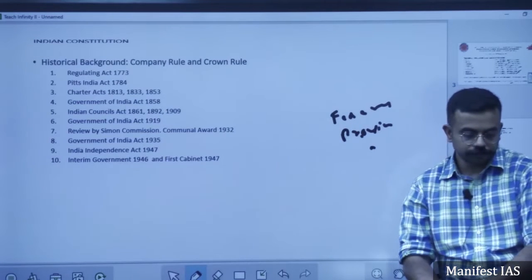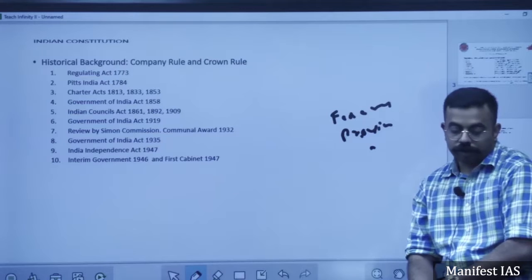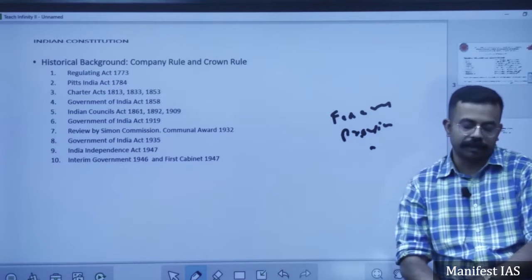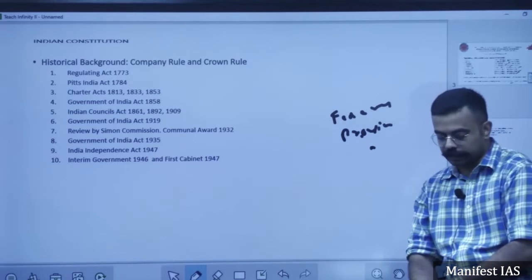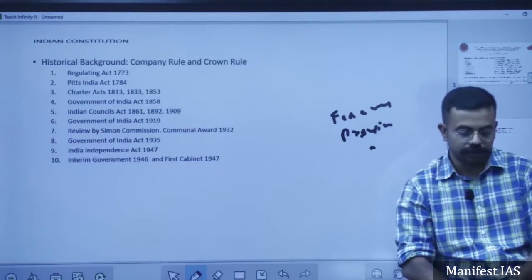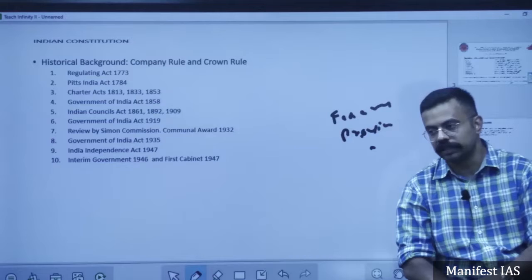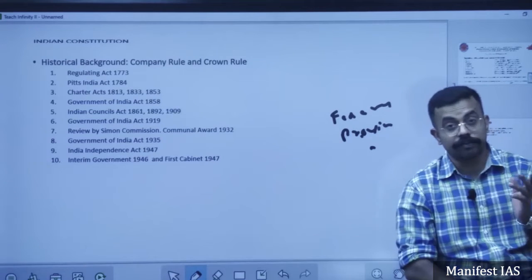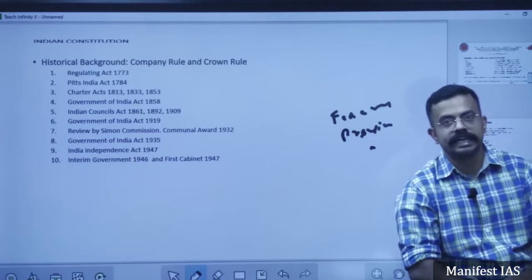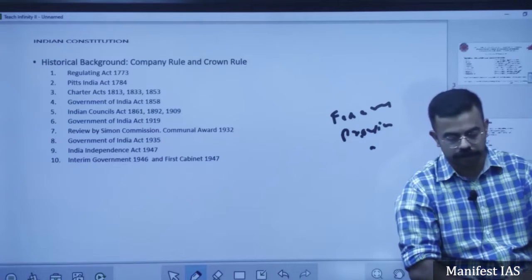Later on, constituent assemblies were empowered to become the legislative assemblies of both the countries, so they can draft the laws till the constitution is established. Later on, the Secretary of State office, which was established in 1858, was abolished.